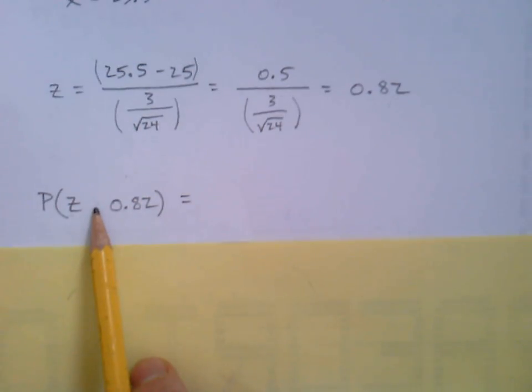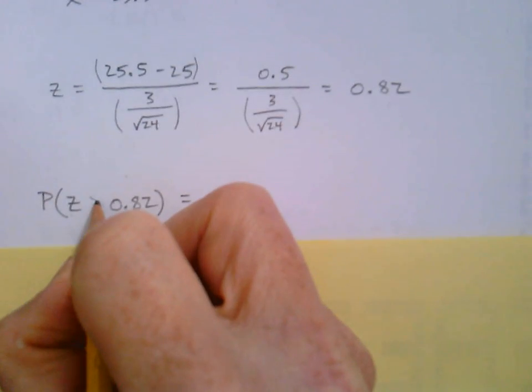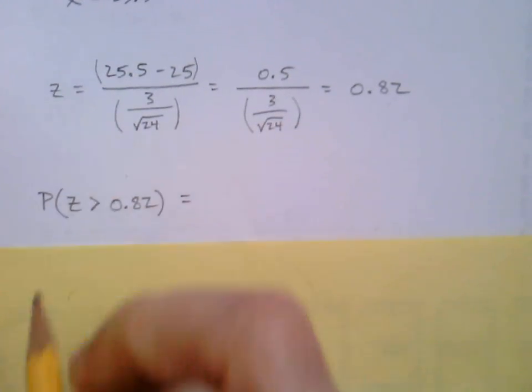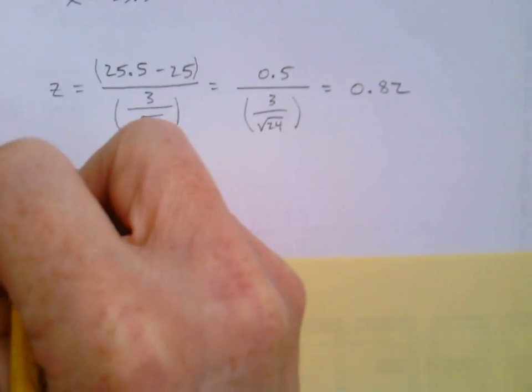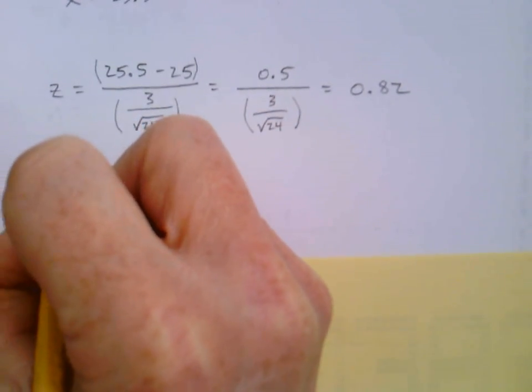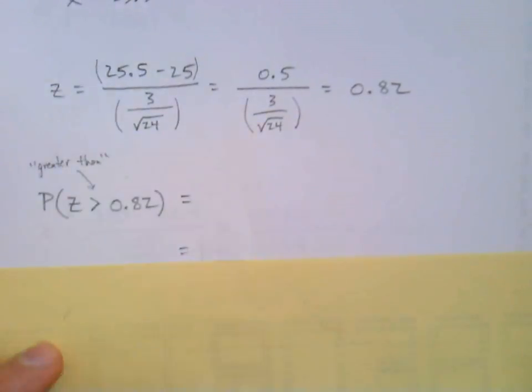Is it going to be a less than? And if you go back and read carefully that last part, the probability that it will be greater than 25.5. So we need the greater than here because we read greater than, probability greater than is what they're asking for.